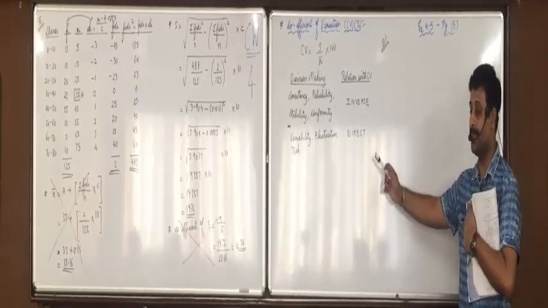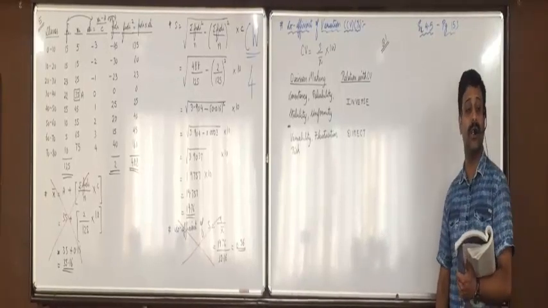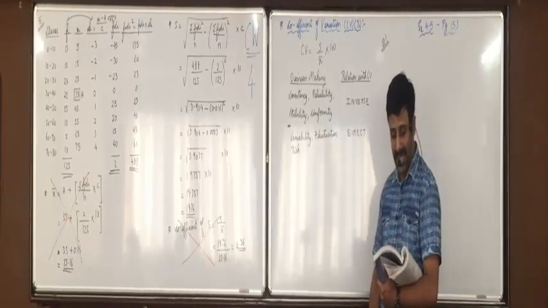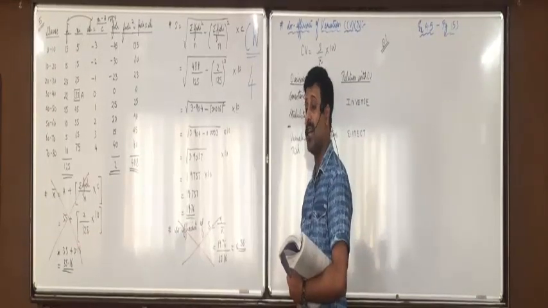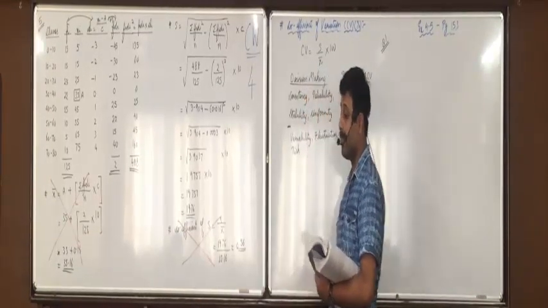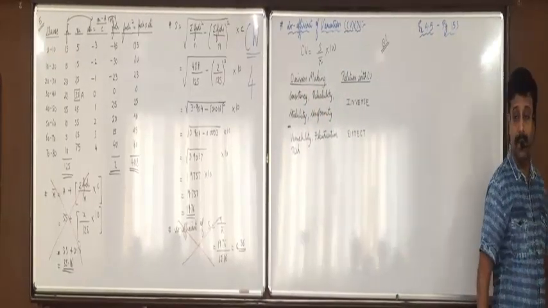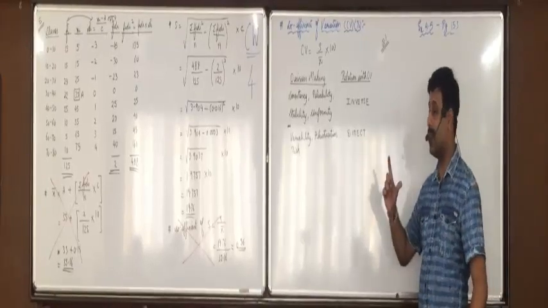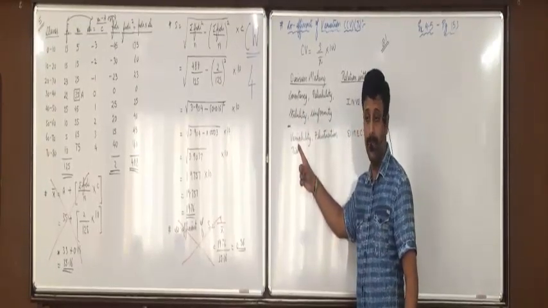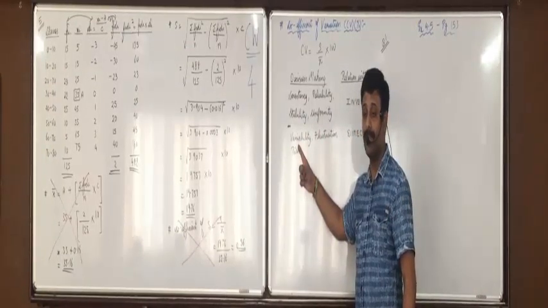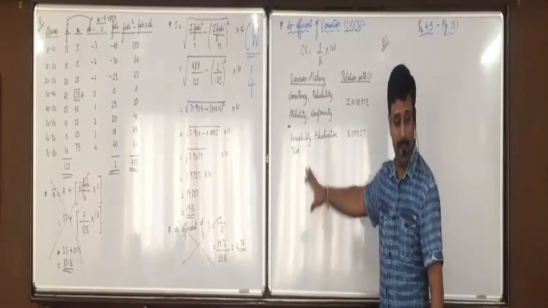Price fluctuations of two shares A and B are given below. Which share has more relative variation in its price? Now tell me, more variation, is that decision 1 or decision 2? Variation means variability, so we are asked decision 2.